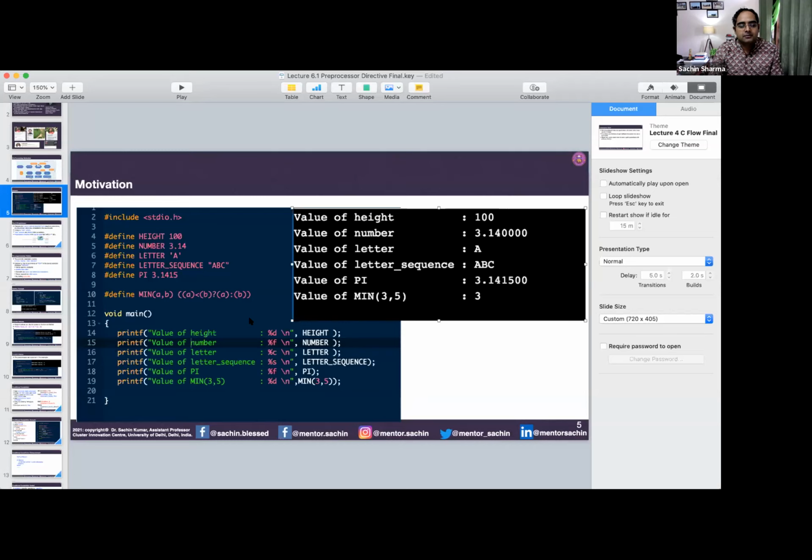The second was the use of the hash define directive, in which we defined a name and gave it some value, and then we discussed the output. So we start with a similar example here, and then build on it to see what actually happens in the pre-processing phase and how we can benefit from understanding it.